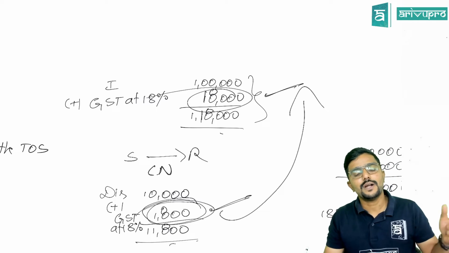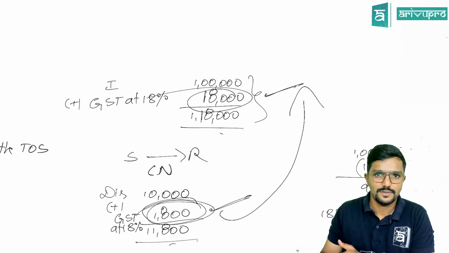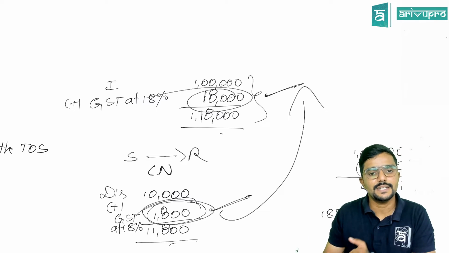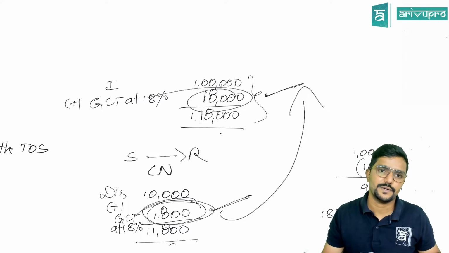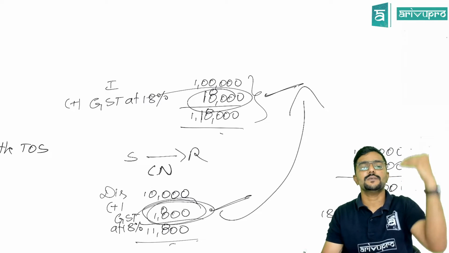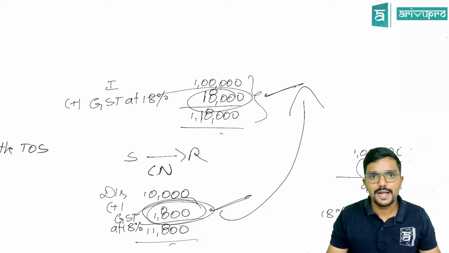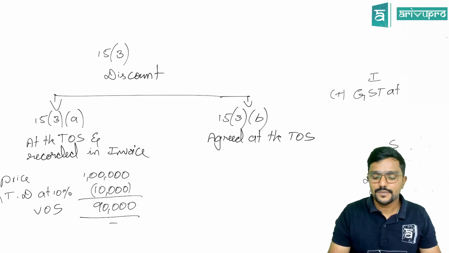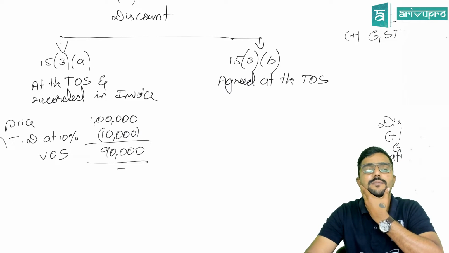Assuming the recipient has not yet claimed input tax credit, in that case, how much will he be able to claim? Only 16,200. That is 18,000 minus 1,800. Is that clear? We call this a cash discount, that is, the discount given if the payment is made within some time.